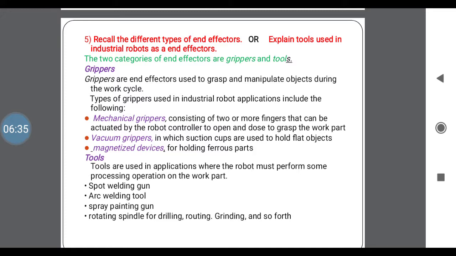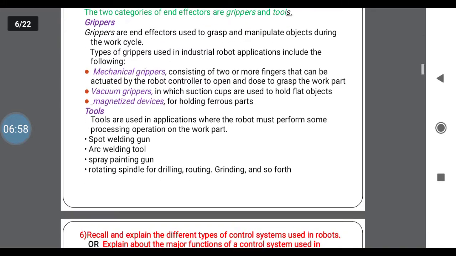Next type is the tools. The tools are used in applications where the robot must perform some processing operation on the work part. Here, for spot welding, arc welding, spray painting, rotating the spindle, performing mechanical operations, we are using some tools. These tools are the second type of end effectors in robots.